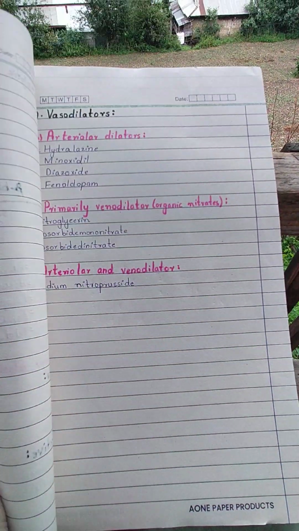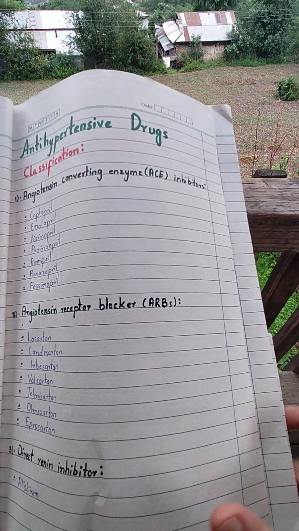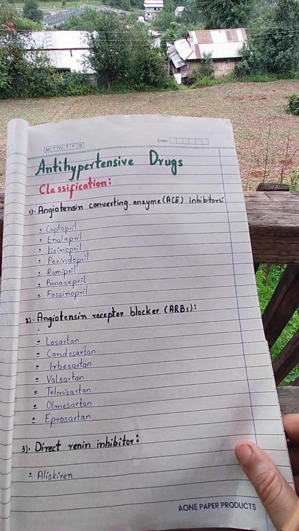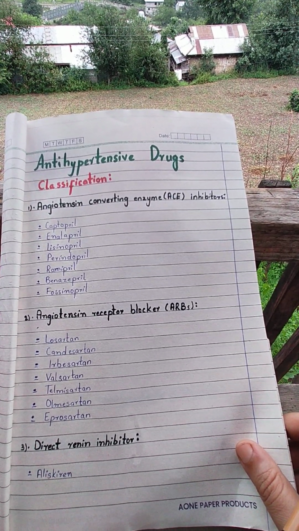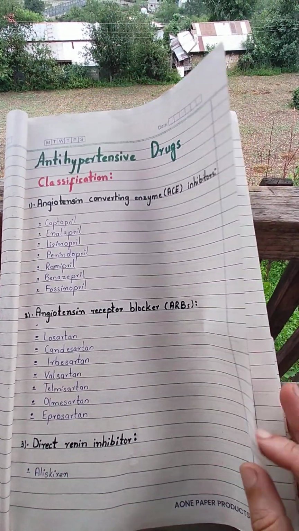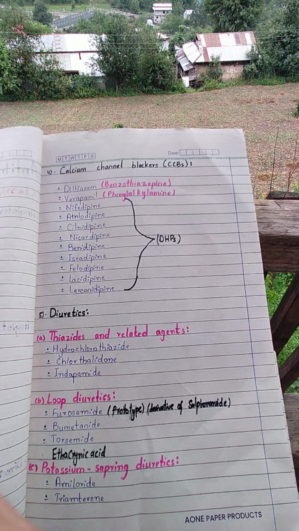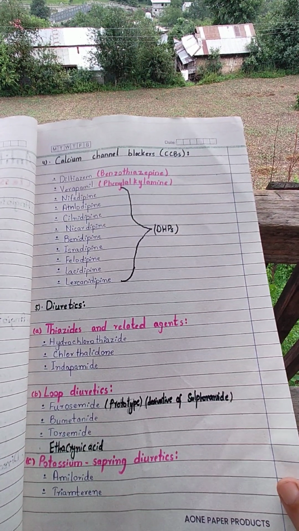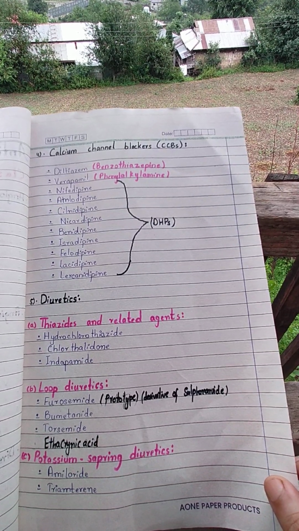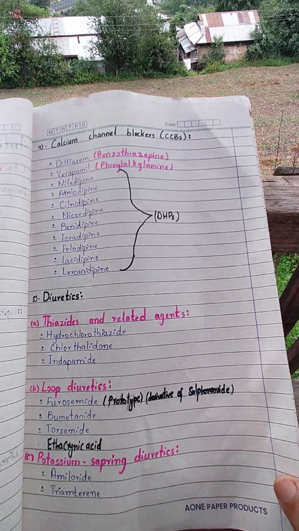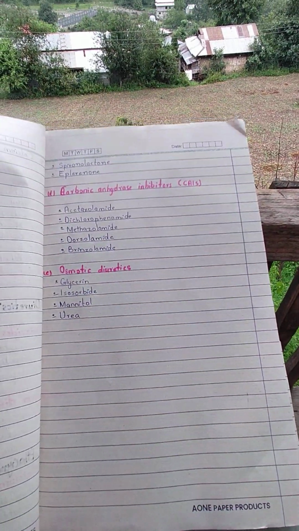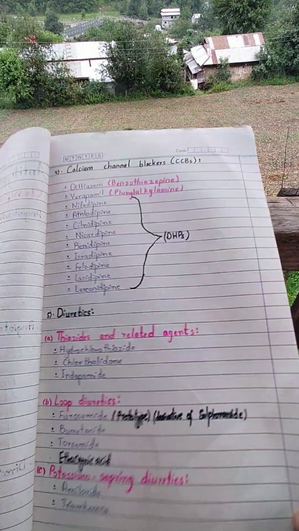Let's repeat with me class-wise. This is the whole classification for antihypertensive drugs. First is ACE inhibitors, the pril family. Next is the sartan family, ARBs. Then direct renin inhibitor, aliskiren. CCBs, 3: benzothiazepine, phenylalkylamine, diltiazem, verapamil, and dihydropyridines, the pine family. Diuretics, 5 classes: thiazide, loop, potassium sparing, carbonic anhydrase inhibitors and osmotic ones.